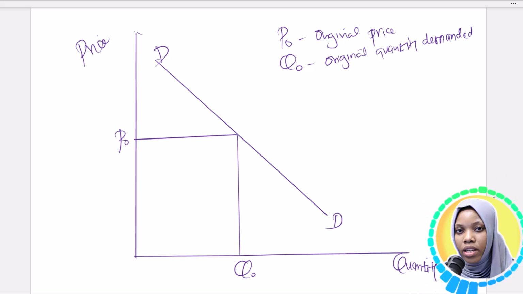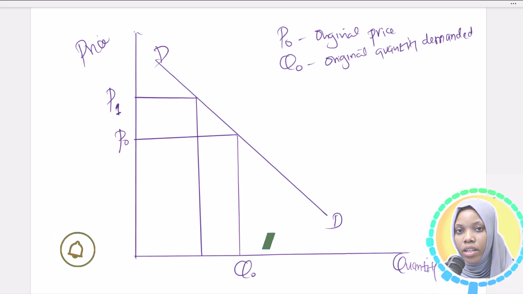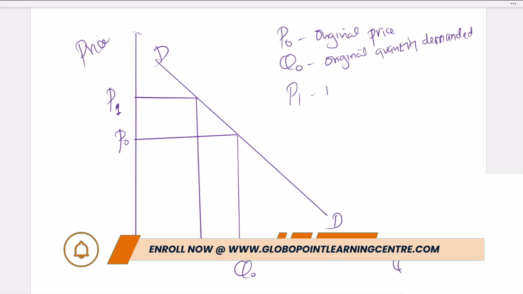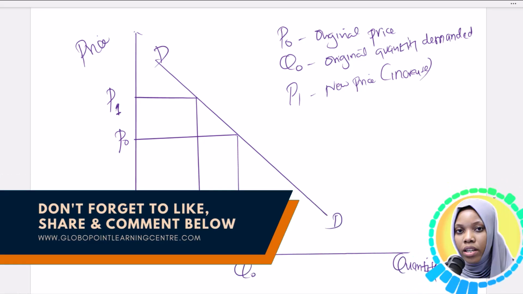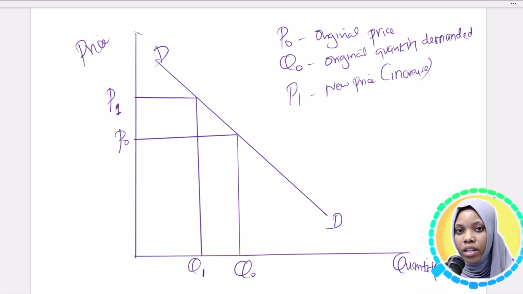And the law of demand states that if we increase the price to P1, the new price, then the demand is going to be Q1, which is the new demand after the increase.